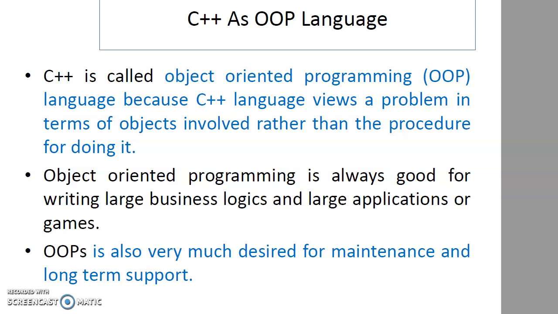As I told in the previous lecture, C++ is not the only object-oriented programming language. You have Java, C Sharp.net, Python, VB.net, and various other languages based on the object-oriented programming paradigm. One of them is C++.